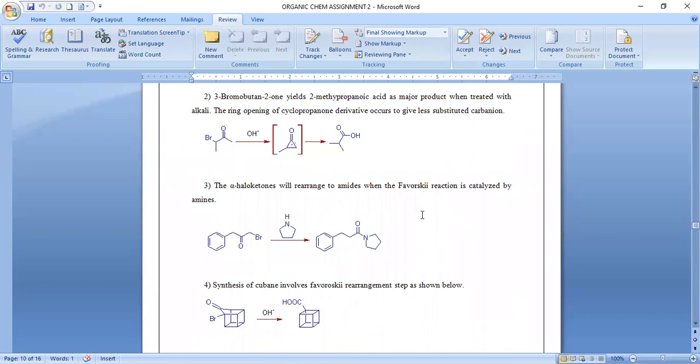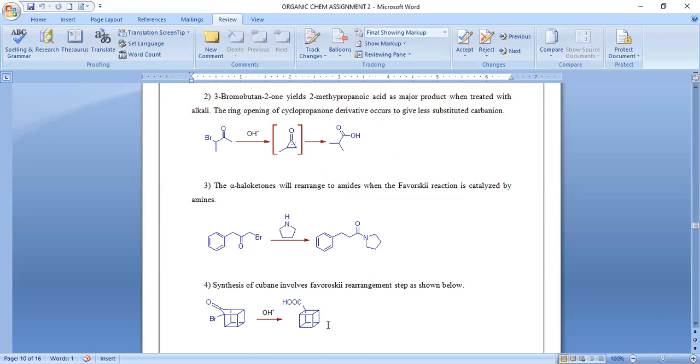3-bromobutan-2-one yields 2-methylpropanoic acid as a major product when treated with alkali, and the ring opening of the cyclopropanone derivative occurs to give the less substituted carbanion. The third one is that alpha haloketones will rearrange to amides. When we treat them with amines, they are rearranged and give us amides.